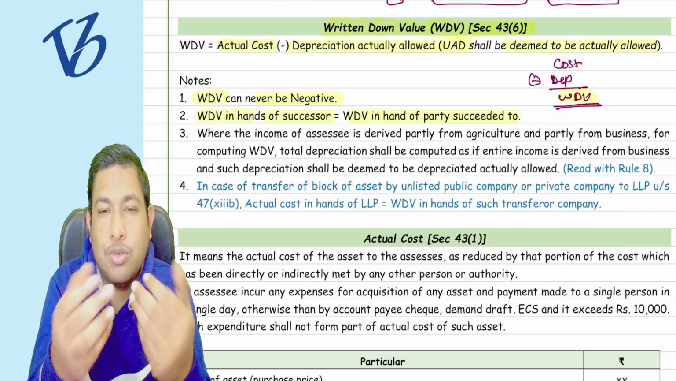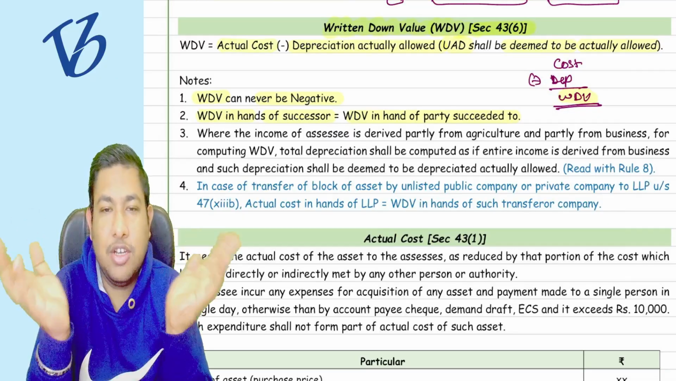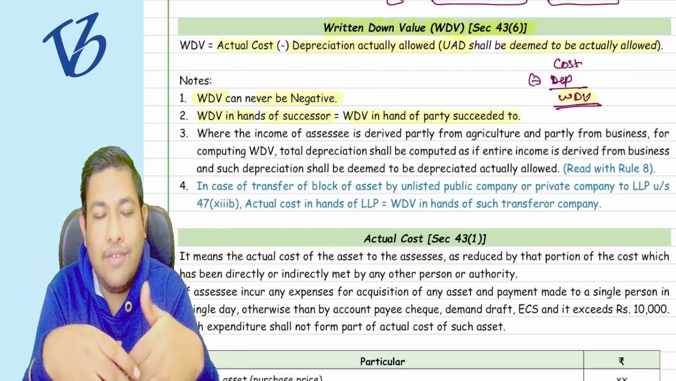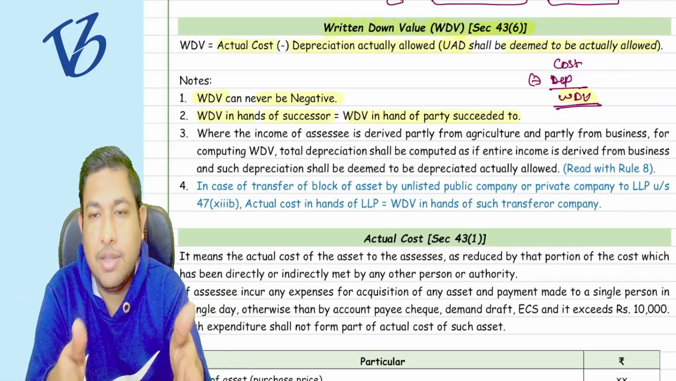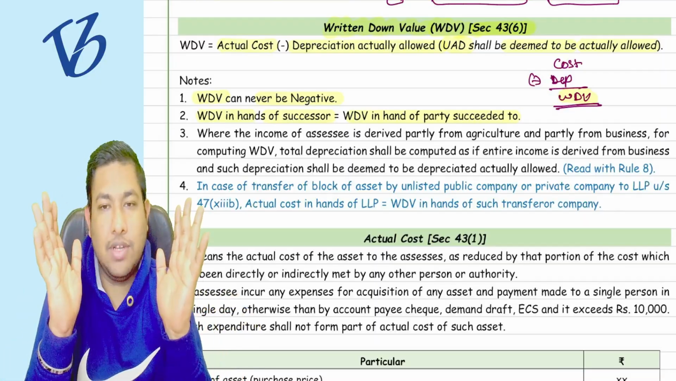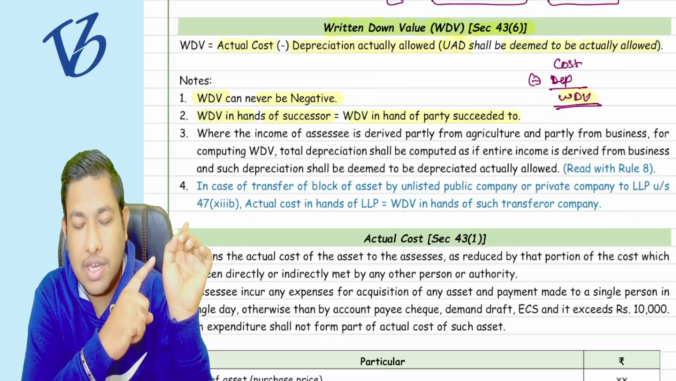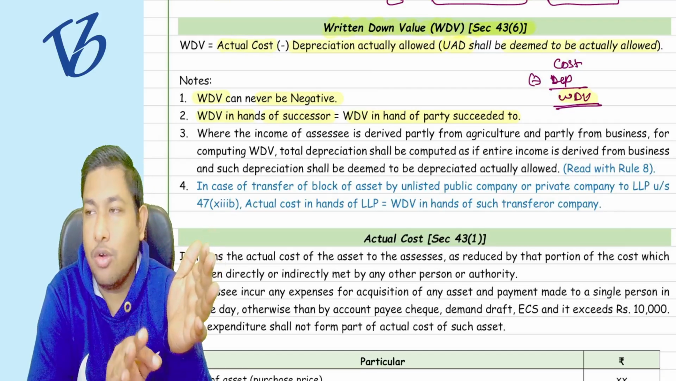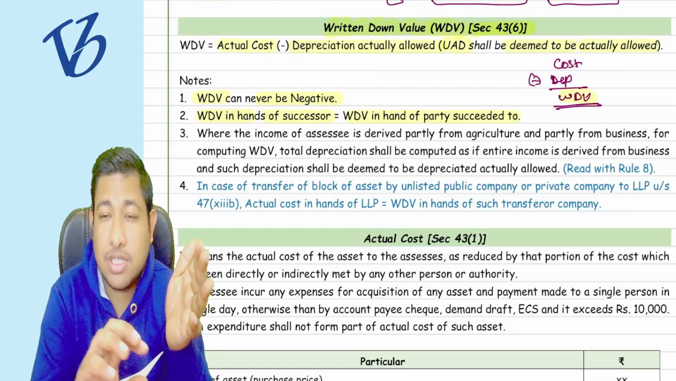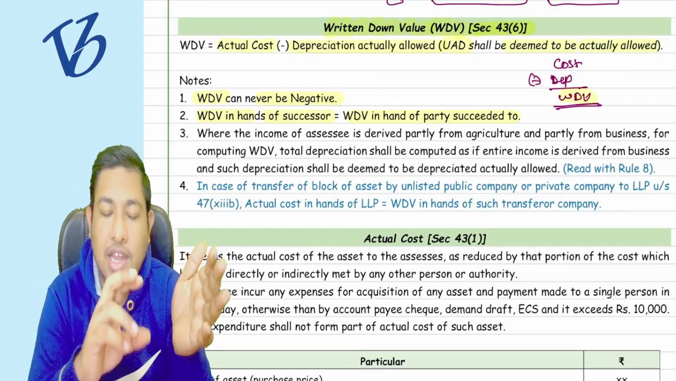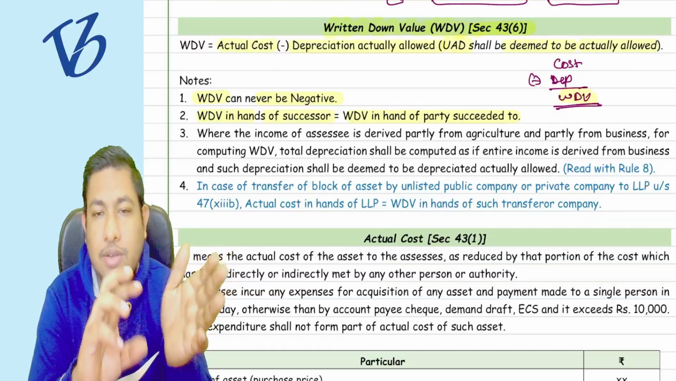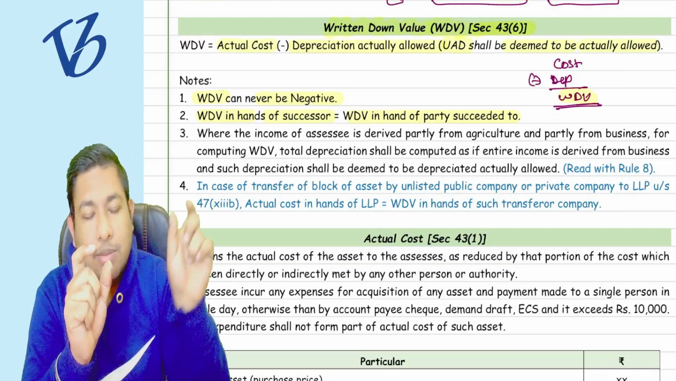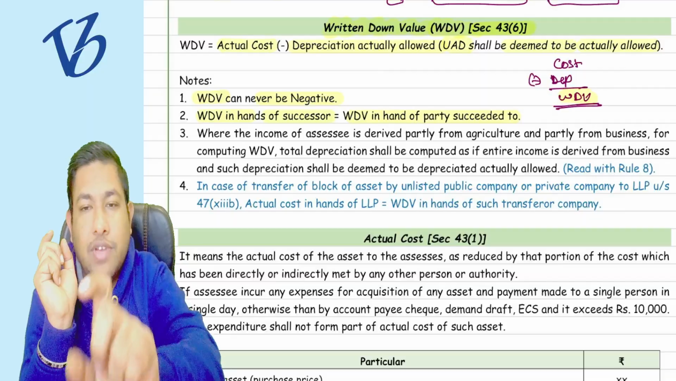You cannot say that it is a new machinery, or that you are the new owner now and everything is going to be new, or that you will run the business your own way. No, whatever the WDV in his hands is now going to be the WDV in your hands, and you have to depreciate accordingly on that basis. You cannot say that it is a new machinery, or that it is not depreciated that much, or that the cost is different. You cannot do so. Whatever the WDV in his hands is going to be the WDV in your hands only.